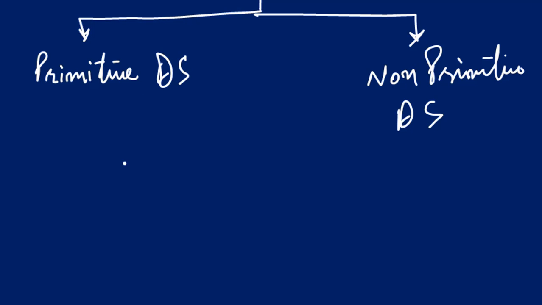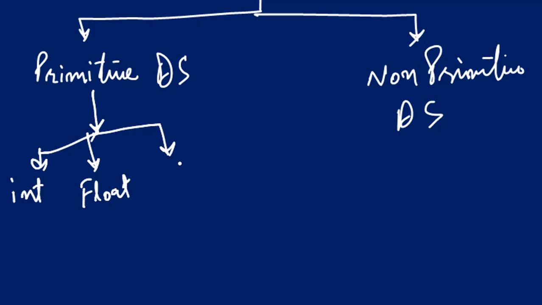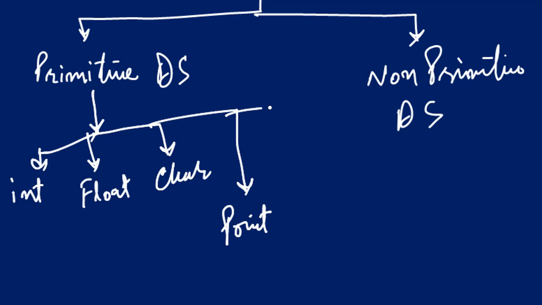Primitive data structure, I have already told you, is where we were simply using integer variables. We were using variables of type float, in C as well as in Java. We were using variables of type character, pointer, and double.